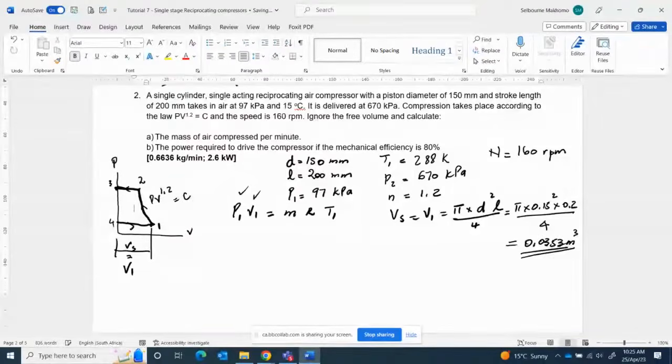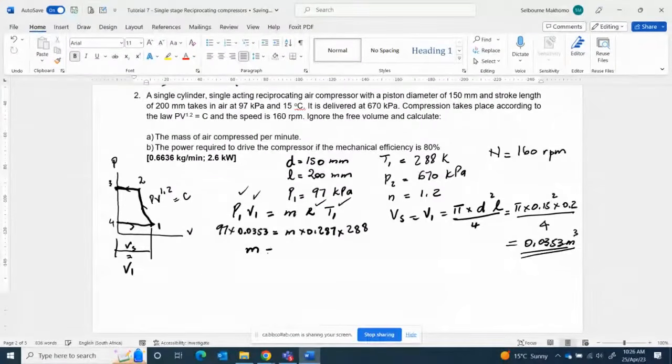So we have V1, P1, T1, and R, but we don't have m. So m is going to be: 97 multiplied by 0.0353 is equal to m multiplied by R, 0.287, multiplied by T1, which is 288.